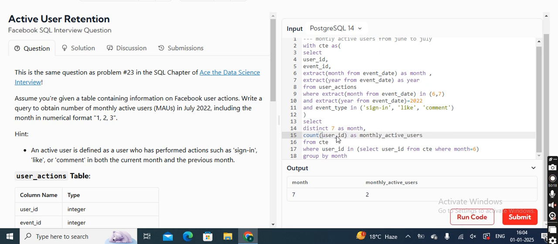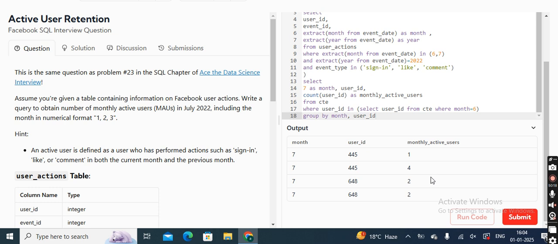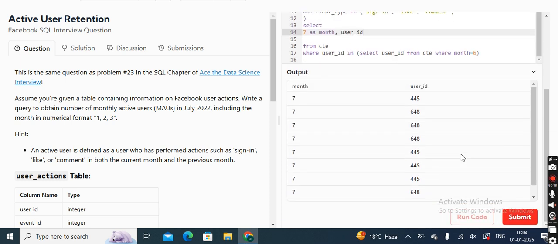Let me show you what will happen if I do not use the distinct function, so that will be perfectly visible to all. Let me also print the user ID. See, this is what I was saying, right? Okay, let's remove the count as of now and just print the whole thing. Just remove this comma. You can see this part, right? In month 7, we have 445. In month 7, we also have 648.